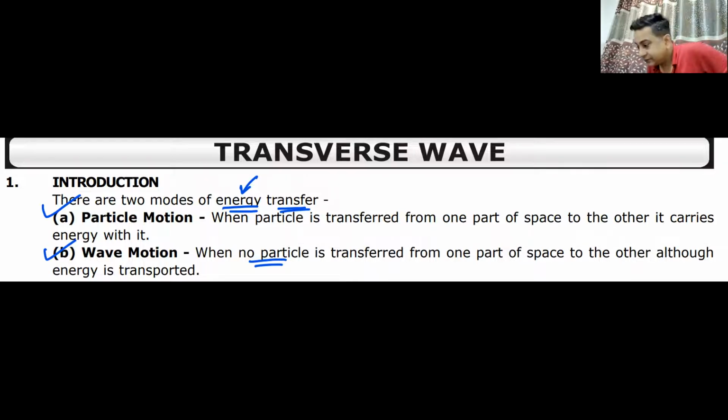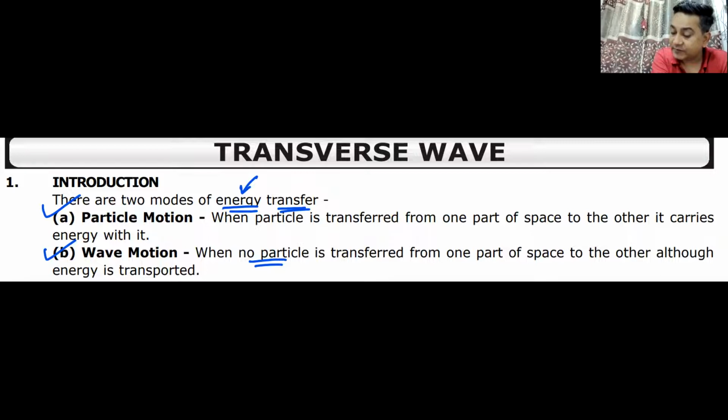Energy from the sun comes to earth. There is no motion of particles because there is no particle there. There is all vacuum. That is wave motion. Do we understand this? Yes or no? Okay. That is wave motion, and that is what we have been studying for quite a while now.